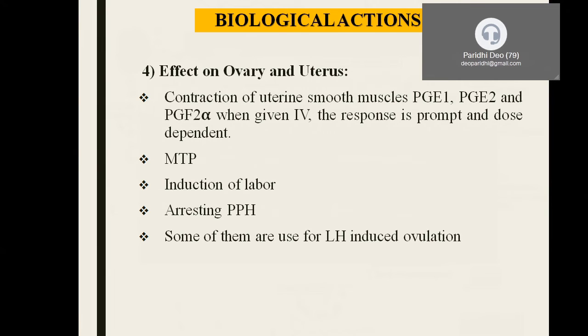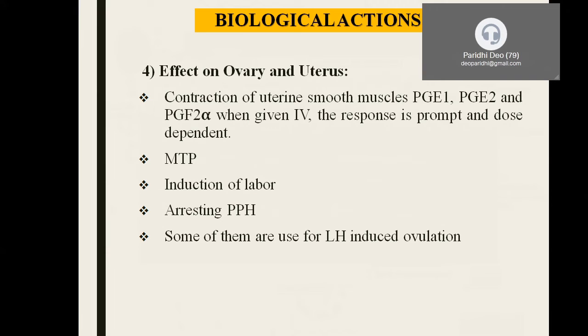Now coming to the reproductive system, what is the effect on ovary and uterus? This is a very important aspect because the therapeutic application of prostaglandins mainly lies in the reproductive system. This is very important in causing the contraction of the uterine smooth muscle, especially with drugs like PGE1,